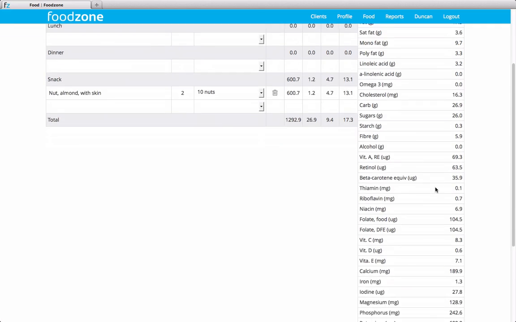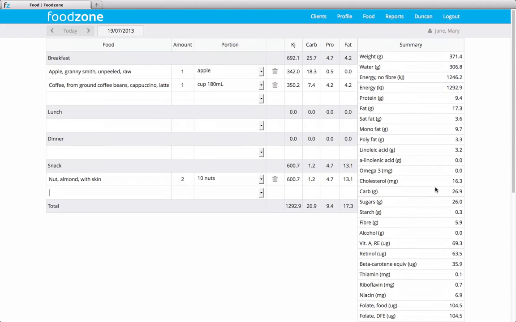And if we come across in the summary, we can see all of the different nutrients is just totaling up over this individual day for all of the foods that are entered here. And that's the food page.